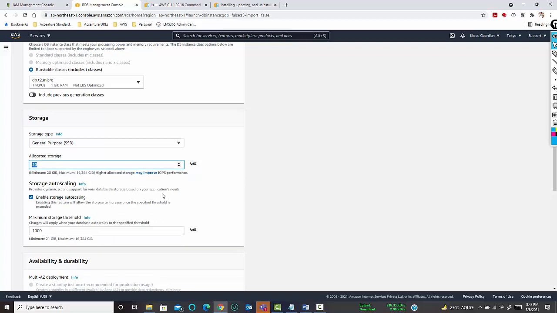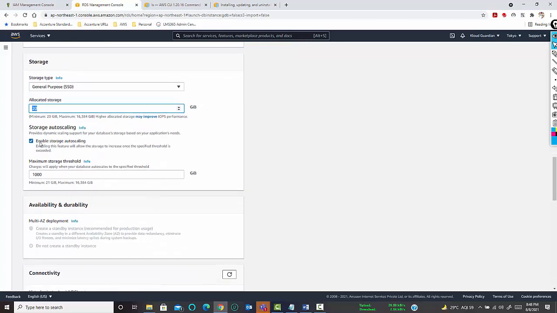Now, there is the option enable storage auto scaling. Since in RDS, I already told you that you will not be finding any EC2 instance in your EC2 console, but you want to create high availability and a scaling feature, right? So in that case, if you select enable storage auto scaling, it will create a similar storage, like the primary will be having 20 GB of storage.